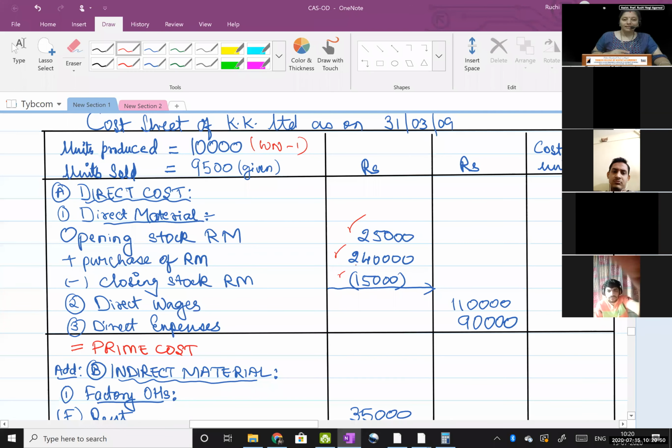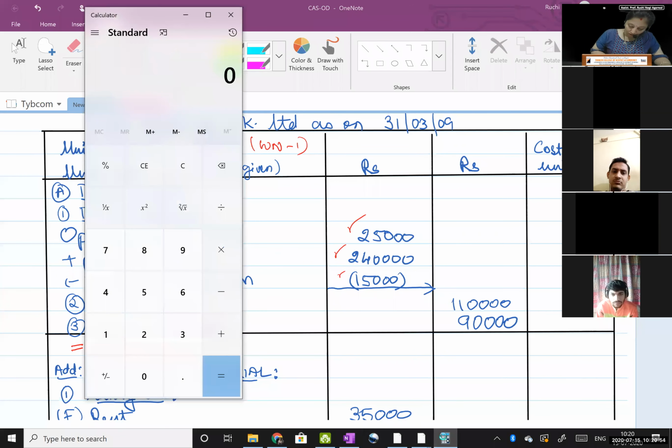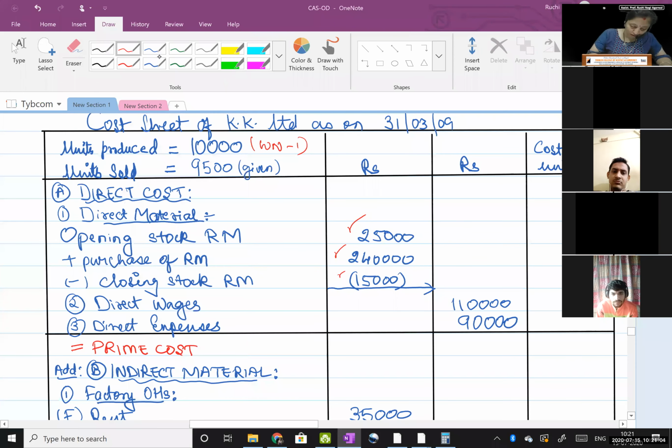Take the total in the outer column. So 25,000 plus 2,40,000 minus 15,000 is 2,50,000. Write it here in the outer column.